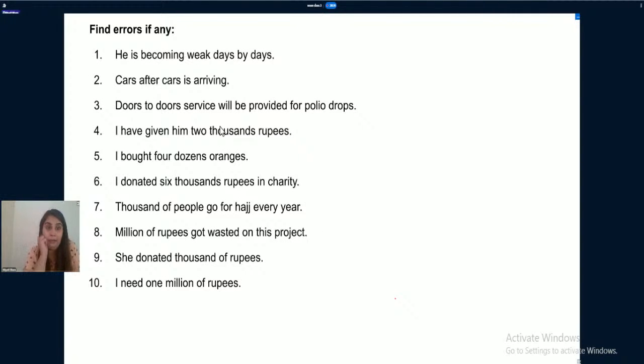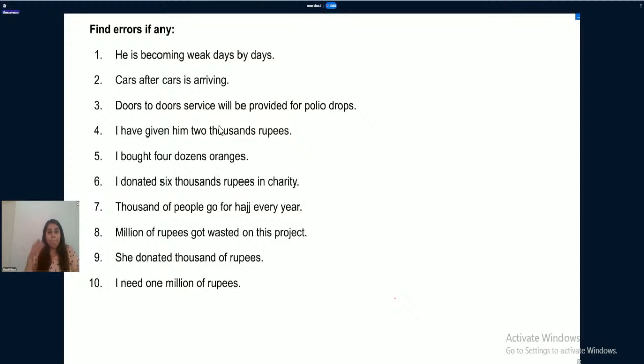Find errors if any. He is becoming weak day by day. Cars after car is arriving. Doors to door service will be provided for polio drops. I had given him 2000 rupees. I bought 4 dozens oranges. I donated 6,000 rupees in charity. Thousands of people go for Hajj every year. Million of rupees got wasted on this project. He donated thousand of rupees. I need 1 million of rupees.